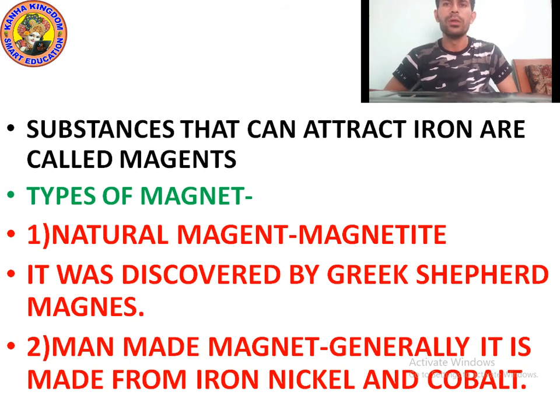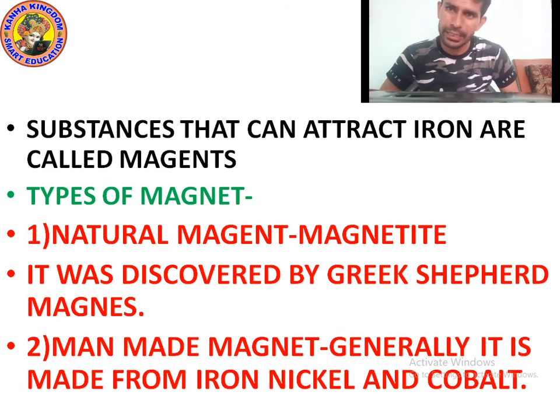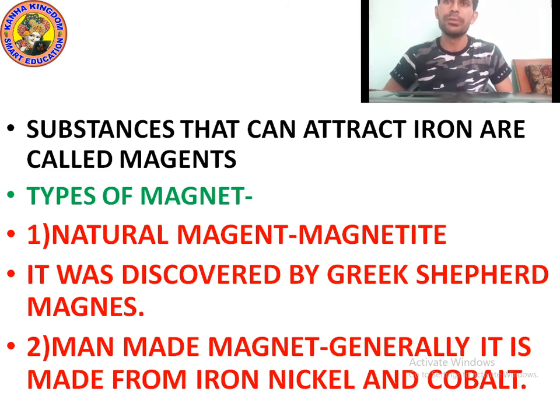There is only one natural magnet. What's the name? Magnetite. Next is the man-made magnet. Magnets which are made by man are called man-made magnets. Generally they are made from iron, nickel and cobalt. Man-made magnets are artificial magnets made from iron, nickel and cobalt. Okay, three things: iron, nickel and cobalt.